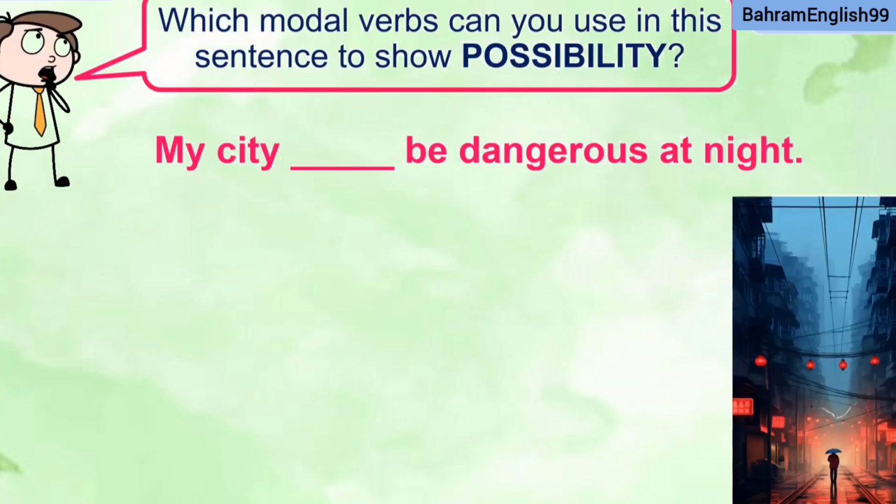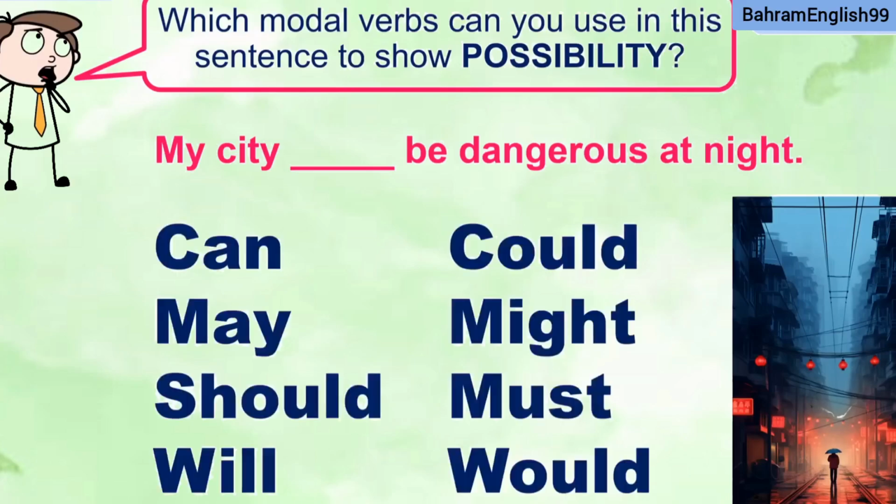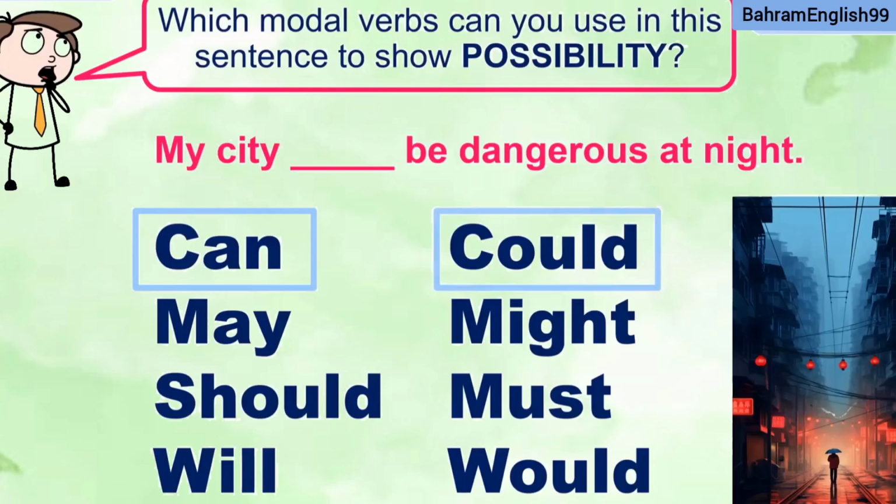So which modal verbs can you use in this sentence to show possibility? The sentence is, my city be dangerous at night. Which one can you put in the blank? You ready? You could say, my city can be dangerous at night. You could also say, my city could be dangerous at night. My city may be dangerous at night. And my city might be dangerous at night. So we use can, could, may, and might to show possibility.